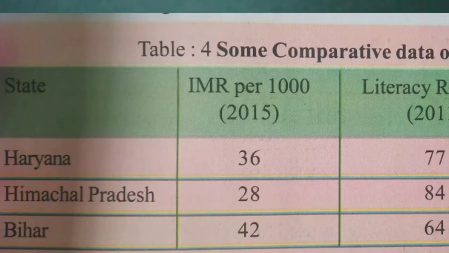When it comes to Himachal Pradesh, the rate is very low, that is 28 per 1000 infant mortality rate, and in Bihar it is about 42 per 1000. You can see that the infant mortality rate is very low. Why is the infant mortality rate very low in Himachal Pradesh?